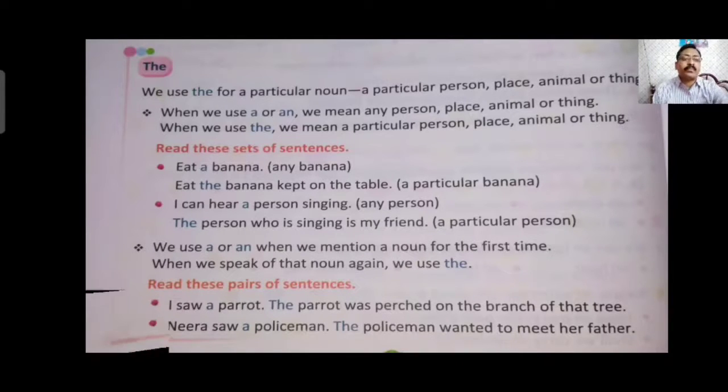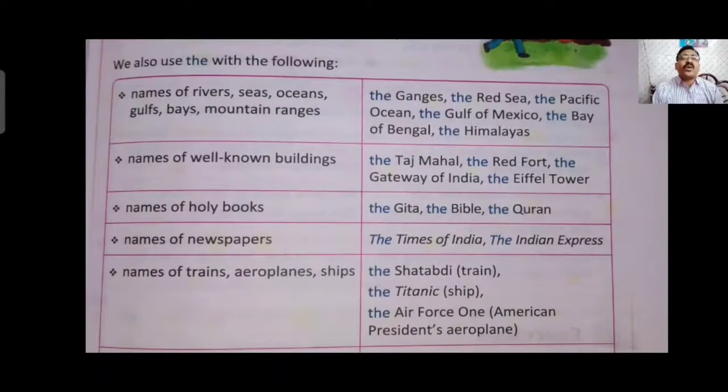We also use "the" with the following. In many other cases we use "the", like names of rivers, seas, oceans, gulfs, bays and mountain ranges. In these cases we generally use "the". You can see: the Ganga, the Red Sea, the Pacific Ocean, the Gulf of Mexico, the Bay of Bengal, the Himalayas. These are all names of oceans, mountain ranges or rivers, so you can use "the" before them.